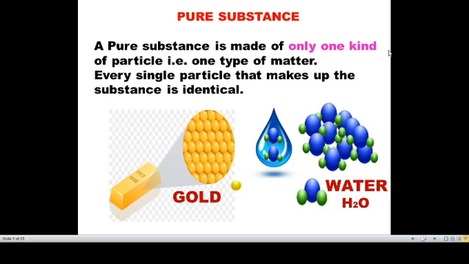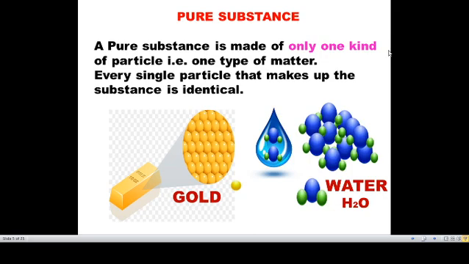Okay, the first one, pure substance. A pure substance is made up of only one kind of particle, that is one type of matter. If a substance is made up of the same substance, that means only one type of particle, it is called a pure substance. For example, gold. Gold is made up of wholly gold particles, so each and every particle present in gold will be identical. Water is also made up of wholly water molecules, that is H2O.